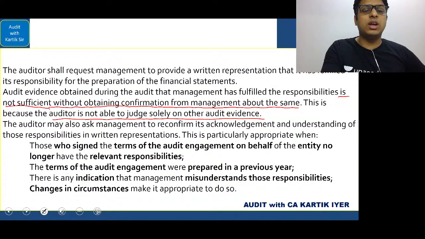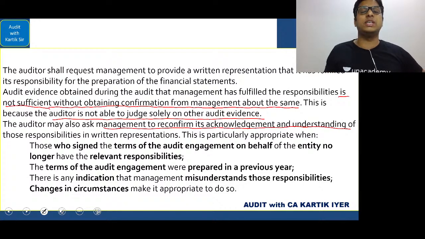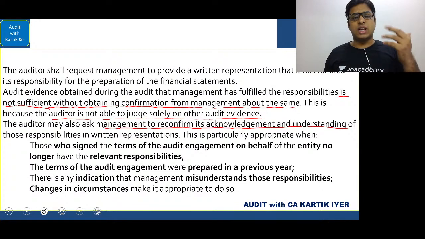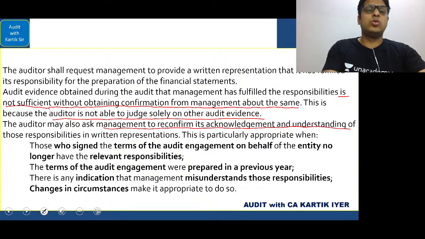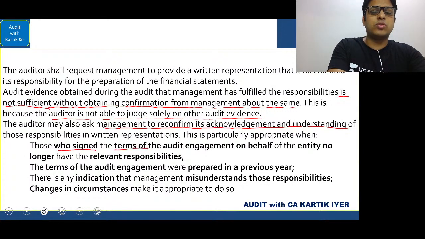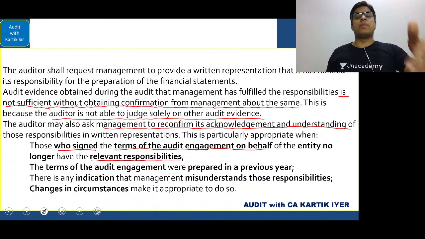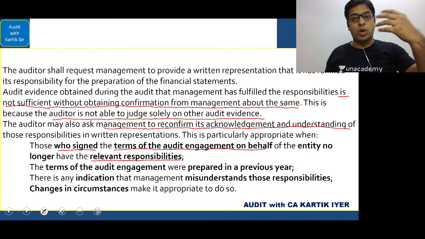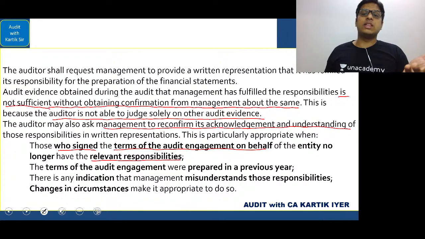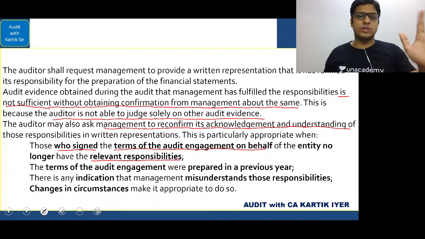Next, the auditor may also ask the management to reconfirm its acknowledgement and understanding of those responsibilities in written representation, as explained in the class. This is particularly appropriate when, so what is given here? Those who signed the terms of the audit engagement on behalf of the entity no longer have the relevant responsibilities. It means from the management side, those who signed the terms of the audit engagement when the auditor was appointed, remember the engagement letter. There we will have the management signature and the auditor signature. So those who had signed that are no longer responsible.